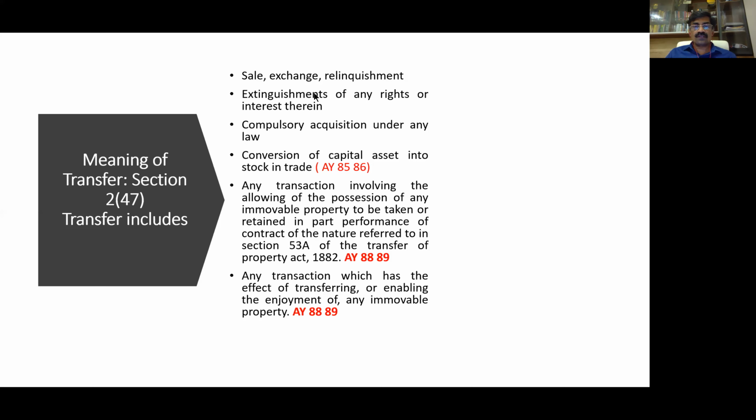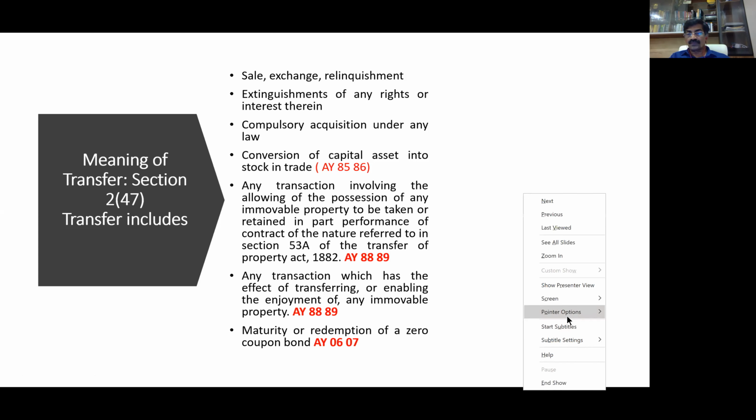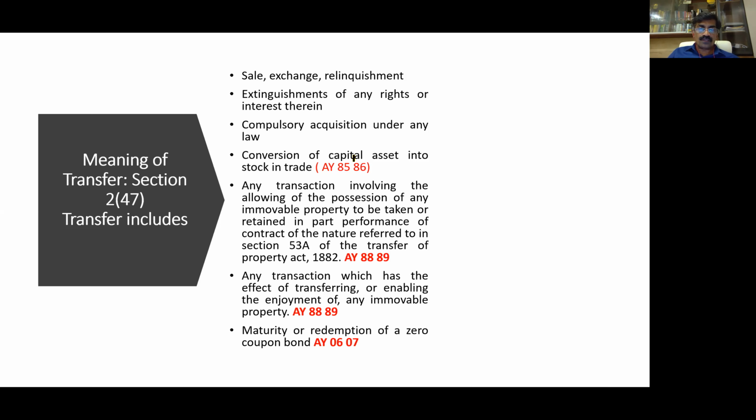This is 2(47) clause 1, clause 2, clause 3, clause 4, clause 5, clause 6, and maturity or redemption of zero coupon bonds, introduced in assessment year 2006-07. The first three have been there right from 1962-63: sale, exchange, relinquishment, and compulsory acquisition. The conversion of capital asset into stock in trade, as you can see, was introduced in assessment year 85-86.